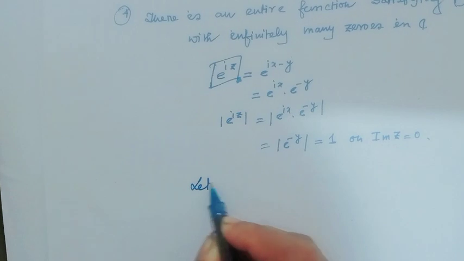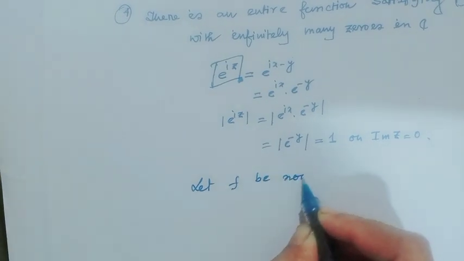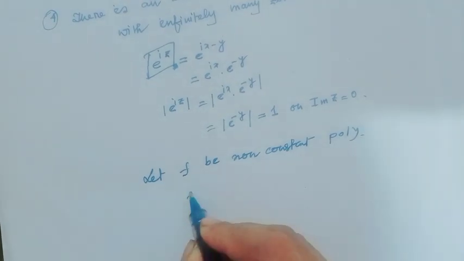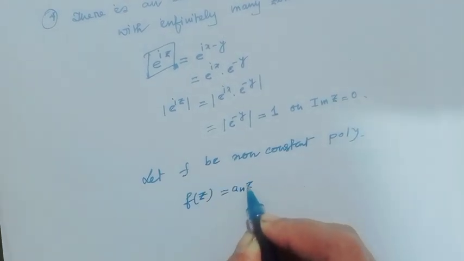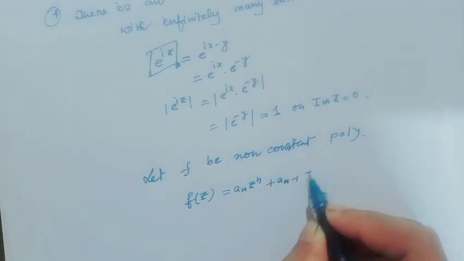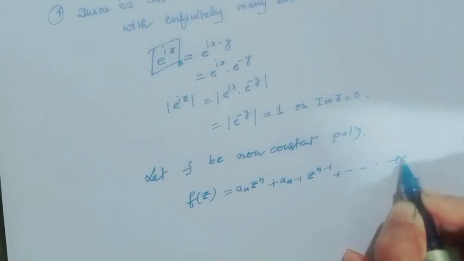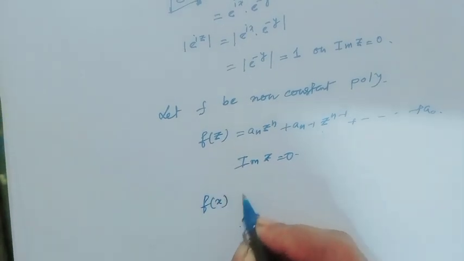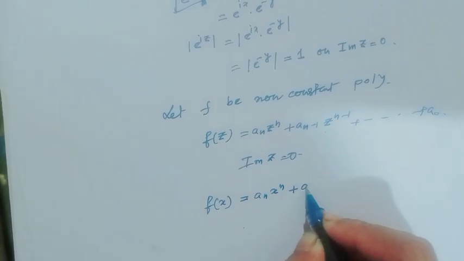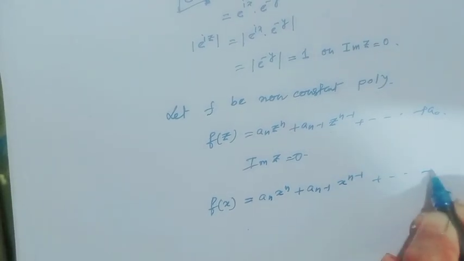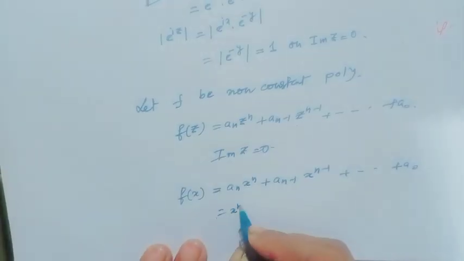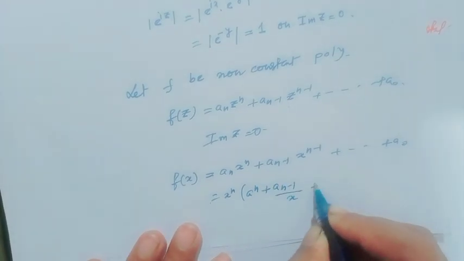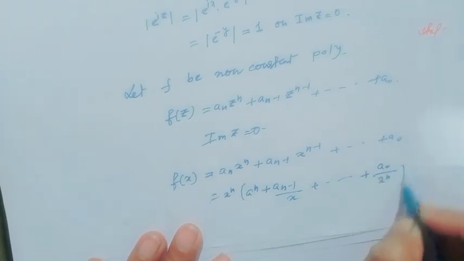Suppose f is a non-constant polynomial such that f(z) equal to a_n z to the power n plus a_(n-1) z to the power n minus 1 up to a_0, and if imaginary z equal to 0, then f(x) equal to a_n x to the power n plus a_(n-1) x to the power n minus 1 up to a_0. Taking common x to the power n, this value would be a_n plus a_(n-1) over x up to a_0 over x to the power n.